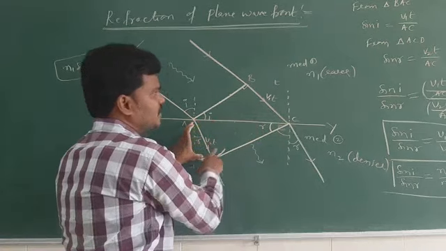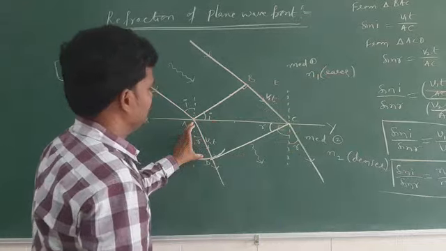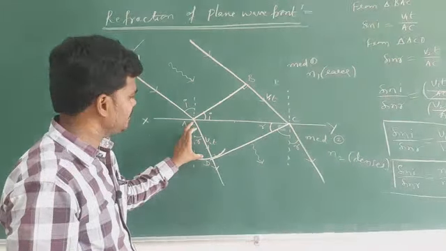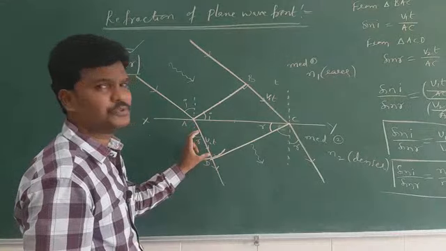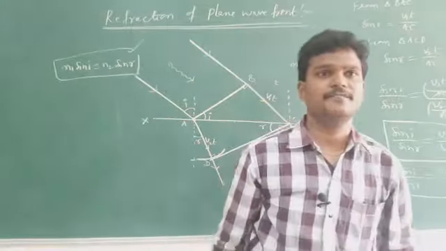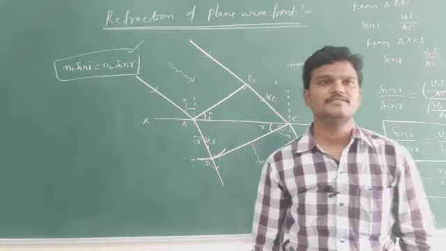What is AD? AD is nothing but V2T. Clear. So this is Snell's law of refraction by using Huygens wave theory.